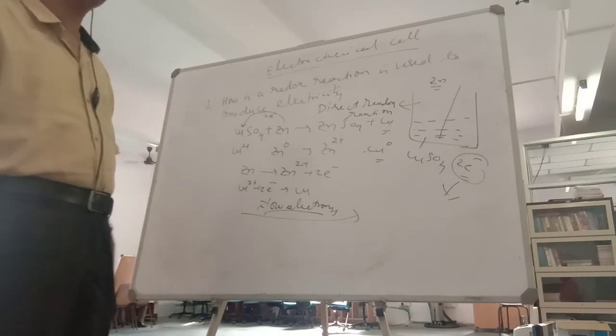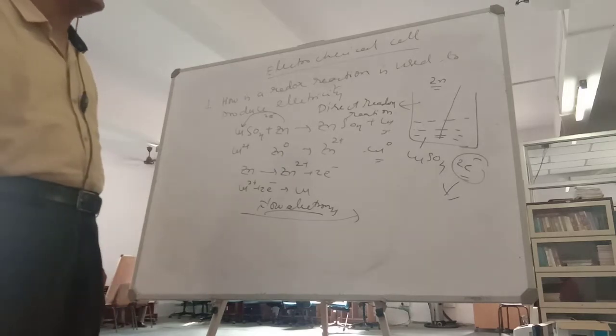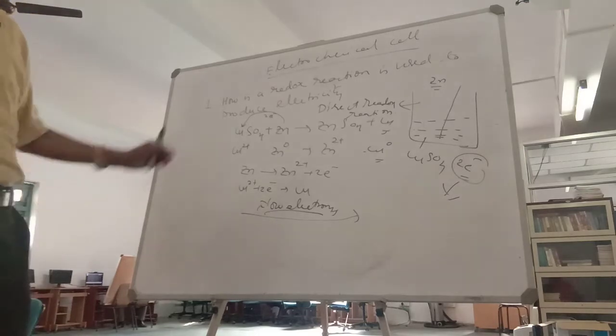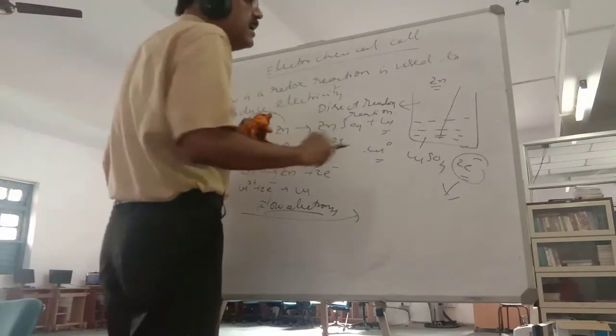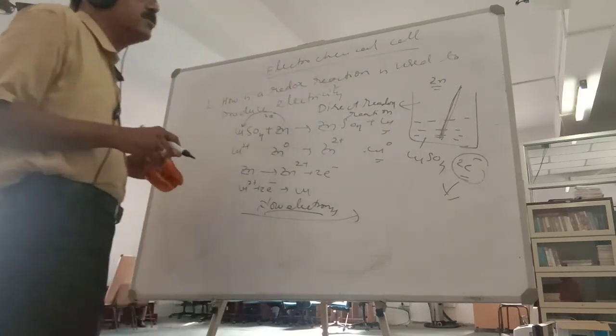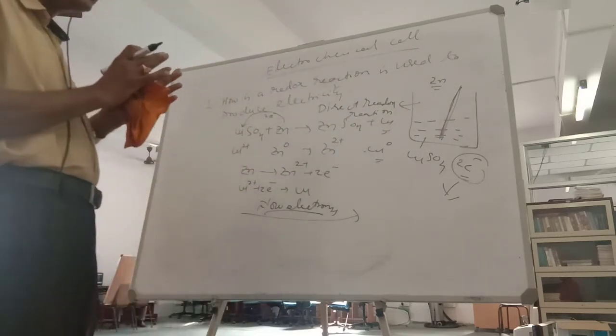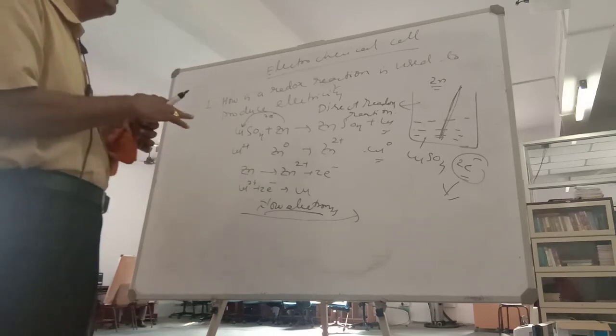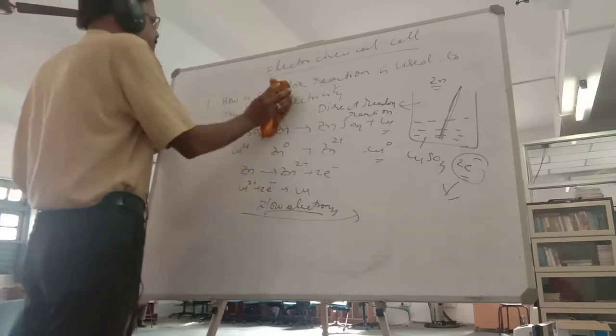That is known as an indirect redox reaction, which we are going to learn. This is direct. Direct redox means where a zinc rod is dipped in copper sulfate solution. Now what you will do is separate both these things, zinc and copper. Okay? So what you will do, I will tell it here.